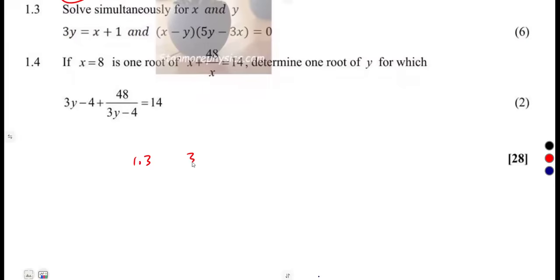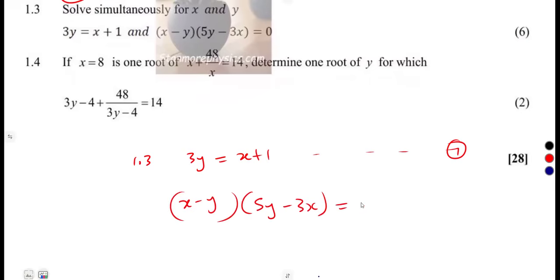You had 3y is equal to x plus 1. I'm just going to call this equation 1. Then equation 2 was (x minus y)(5y minus 3x) is equal to 0. So this is our equation 2. Remember, when you've got two brackets like this, when expanding, x times x is going to give us minus 3x squared. That's a quadratic. The y and the y there is going to give us y squared. Meaning to say the second equation is our quadratic, and the first one is actually a linear. The highest power on the terms that you're given is 1. So that's a linear.